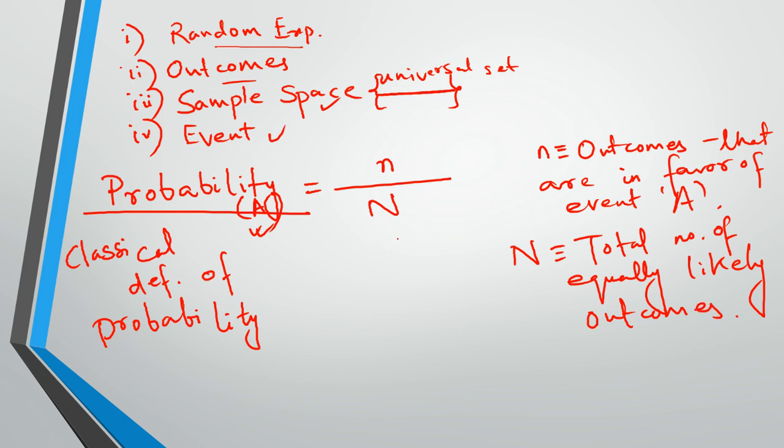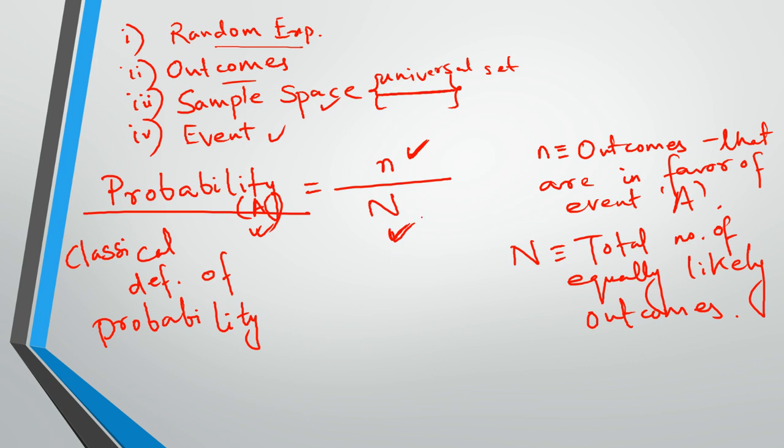So capital N is the total number of outcomes, and small n is the number of favorable outcomes for that event A. Basically, capital N is the number of outcomes in the sample space, in most scenarios, and small n is the outcomes that are in favor of the event A, right?